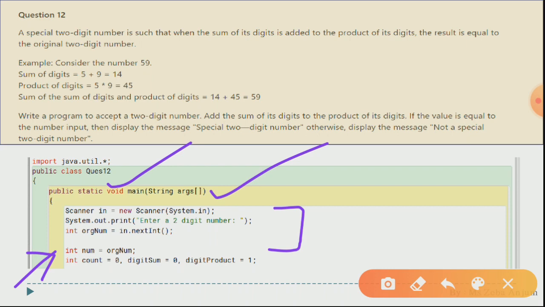Why? Because while dividing and breaking our number into its digits, the original value of the number is lost. That is why we make a copy of it. Now again, see count equals 0, and we have used the variables digit sum and digit product. For sum, the initial value is always 0. For product, the initial value is always 1.